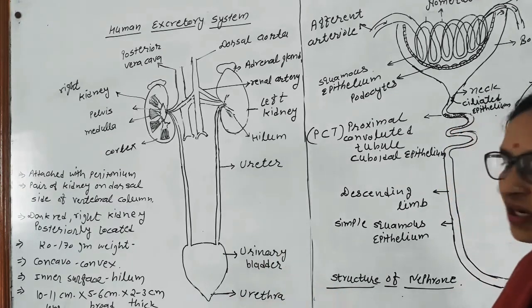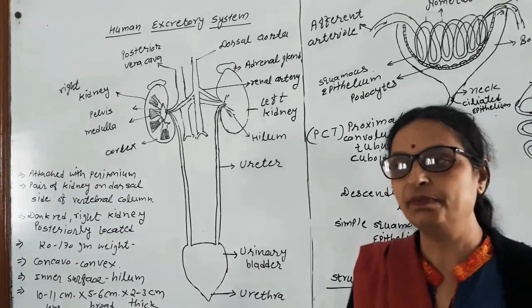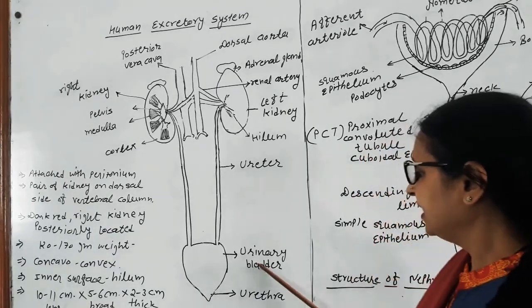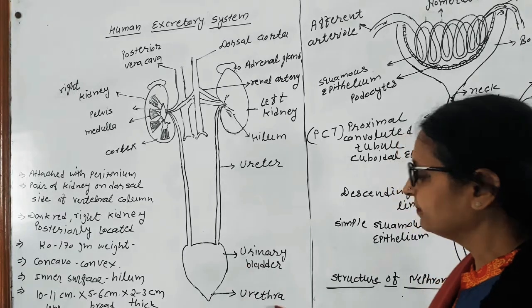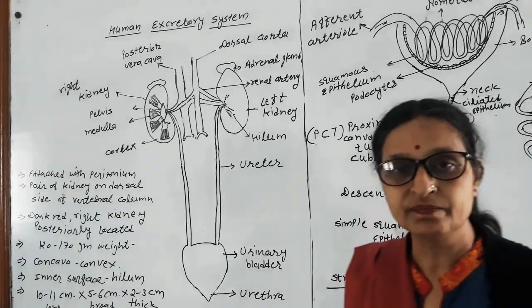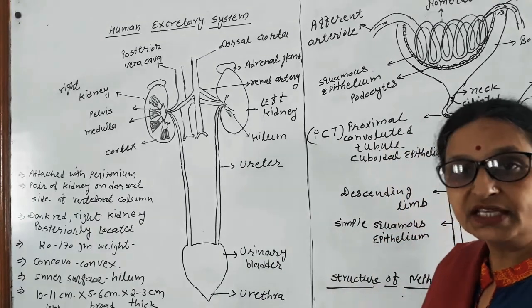Now the urethra. Urethra means excretory passage. In a male, the urinary bladder opens into the urethra. The urethra is a 10 to 15 centimeter long passage which runs through the penis.